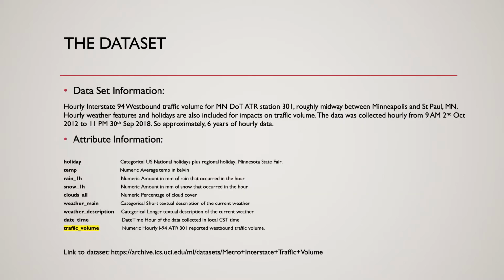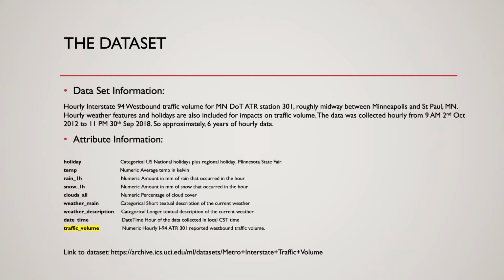So in order to accomplish this task, the dataset was taken from UCI machine learning website. The data was collected hourly from one of the traffic stations located on westbound I-94. Data was collected from 2nd October 2012 to 30th September 2018. So approximately 6 years of hourly traffic volume data was collected.